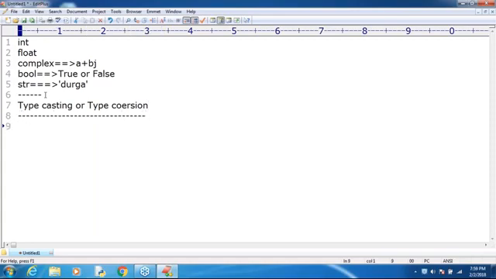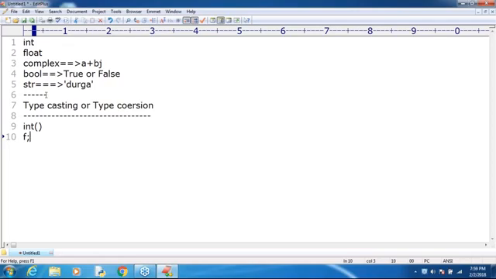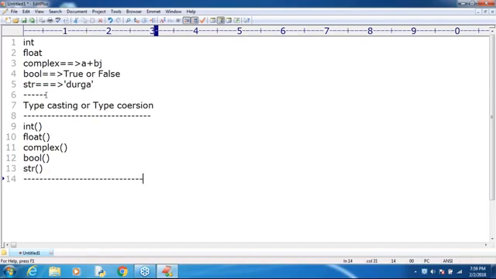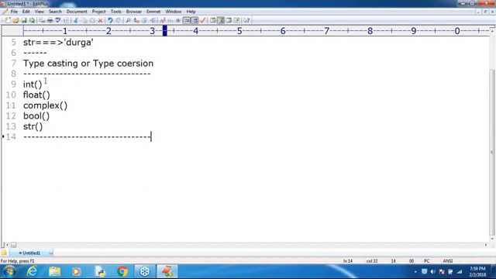Now, to perform typecasting, there are 5 functions available. What is the first function? Int function. The second function is float function, next complex function, bool function, and after that str function. In total, 5 functions are available: int function, float function, complex function, bool function, and str function.